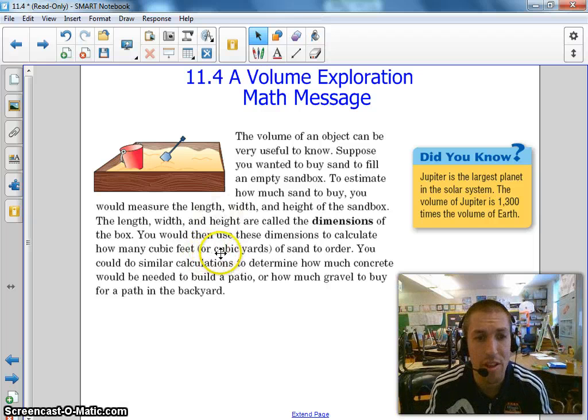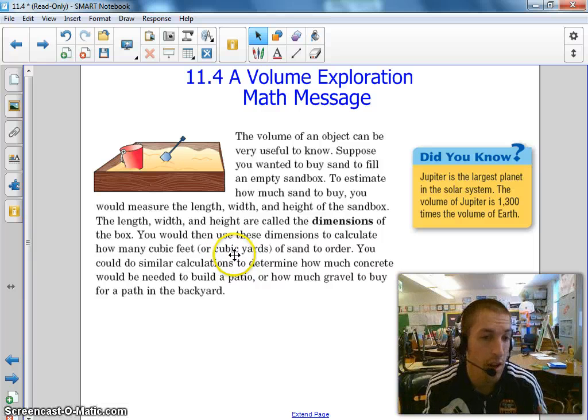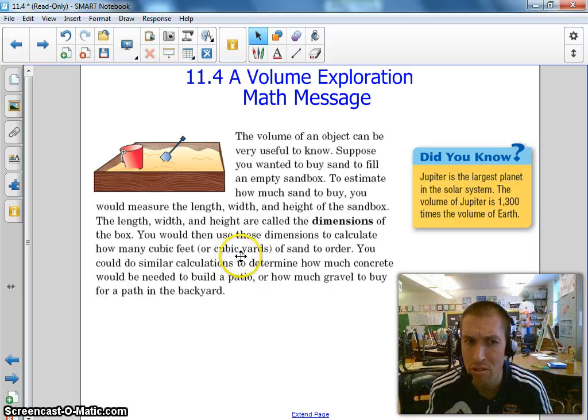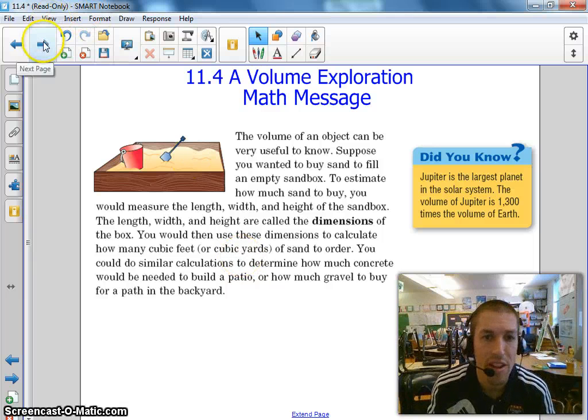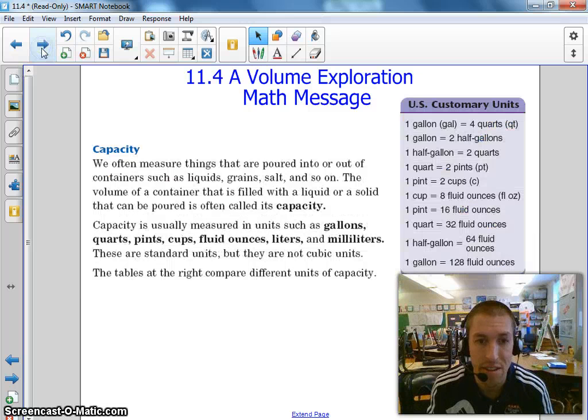You will then use these dimensions to calculate how many cubic feet or yards of sand you need to order. You can do some calculations to figure out how much concrete you need to buy for a patio, or how much gravel to fill in the backyard. So this is something you would actually use in real life. Mr. Peralta needs to do that in his backyard right now, and so that's something I'm going to have to figure out.